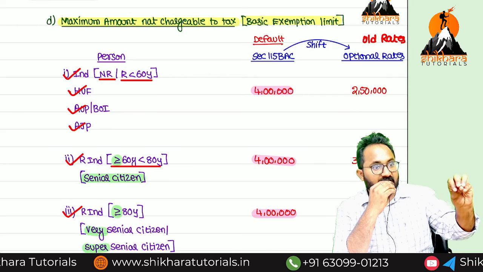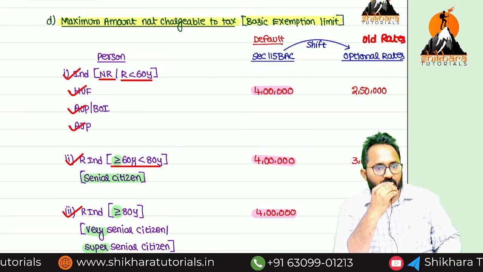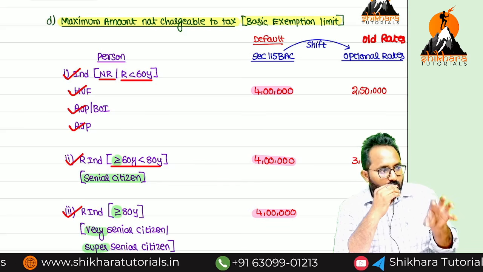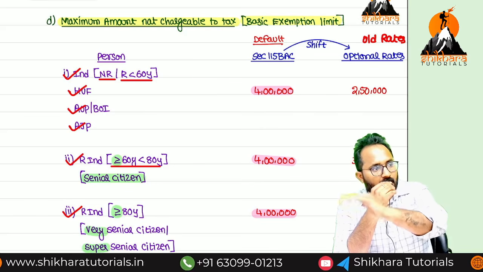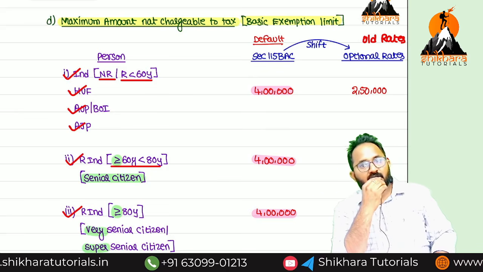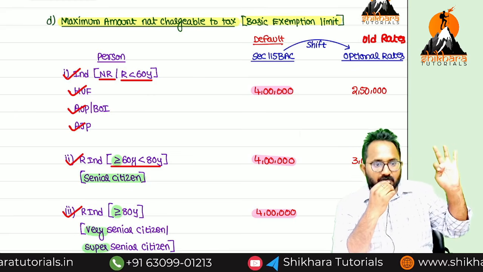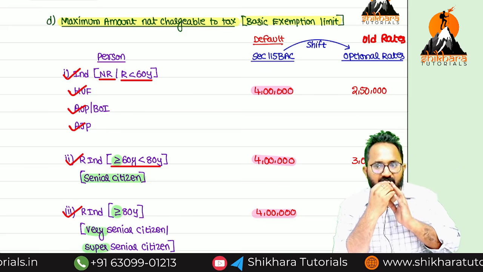These can follow any one of the 2 regimes. What is the default tax regime? 115BAC. If they don't want to follow 115BAC, they can shift from this regime to the normal, old or optional regime also. Under 115BAC, no need to check the age limit or the residential status. Directly, what is the basic exemption limit?